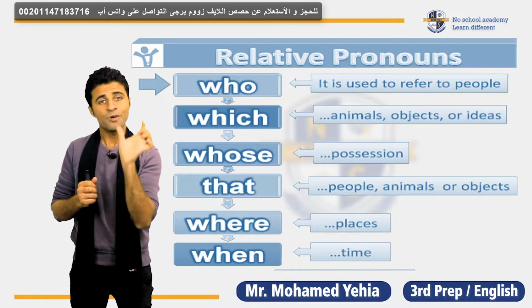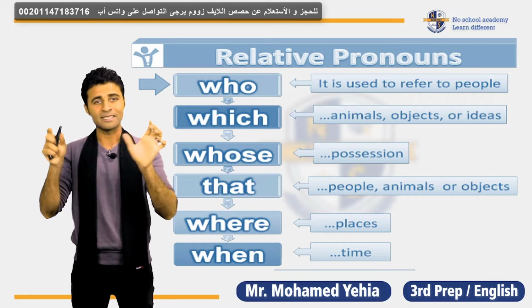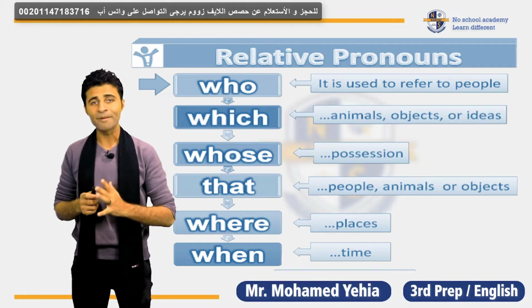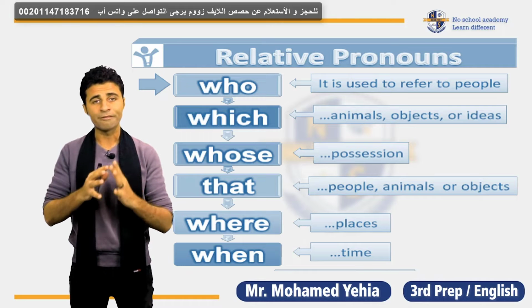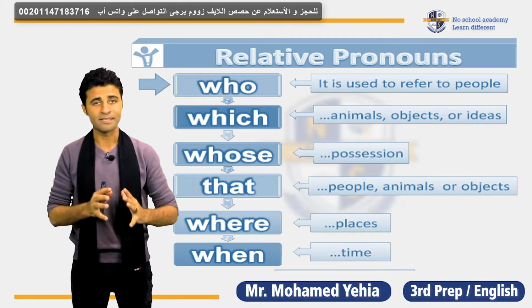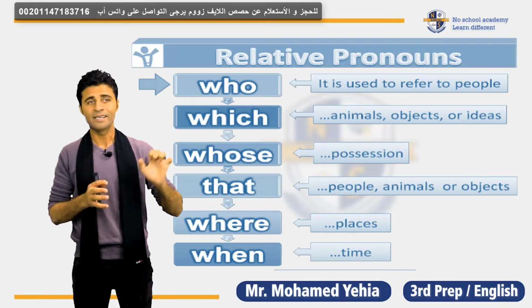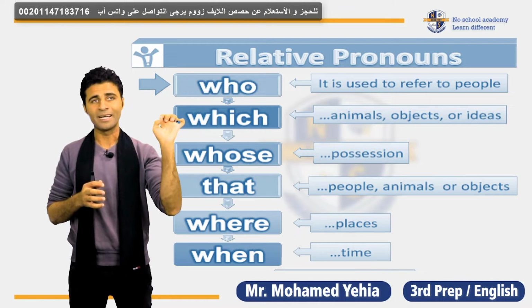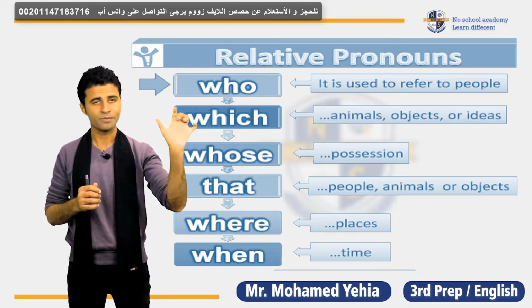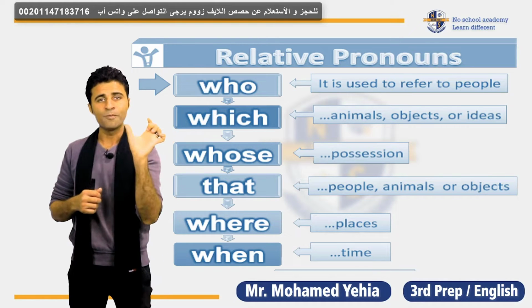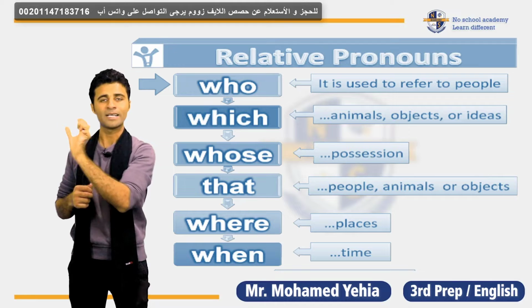Also, relative clauses are used to connect two sentences. For example, let's speak about who first. So who refers to people, as we said. When I say Magdi Yacoub is a professional doctor, this is a sentence, right? Magdi Yacoub won the Nobel Prize.